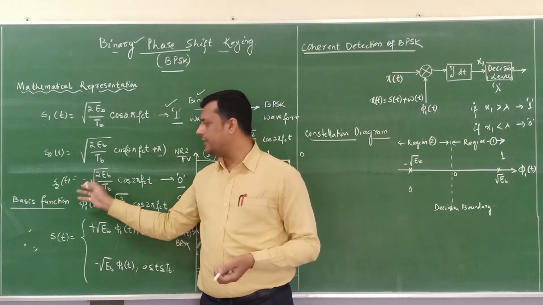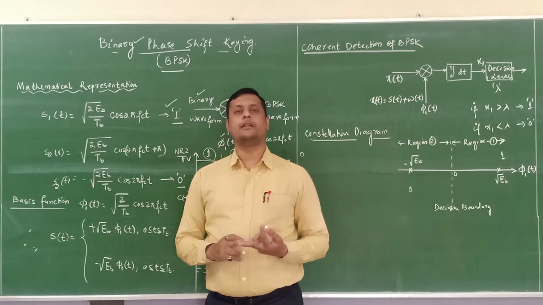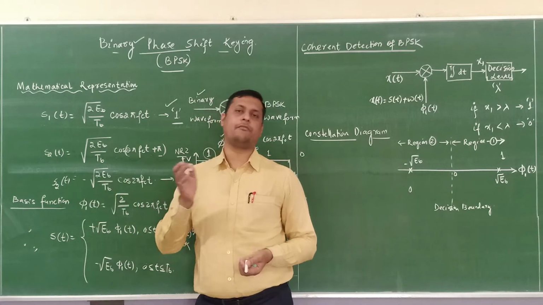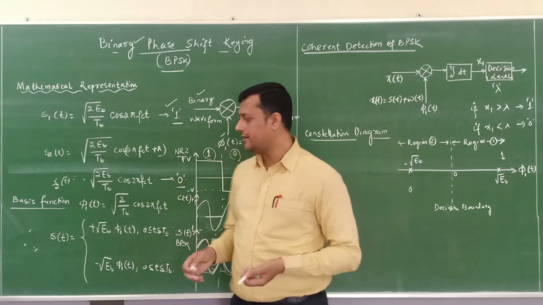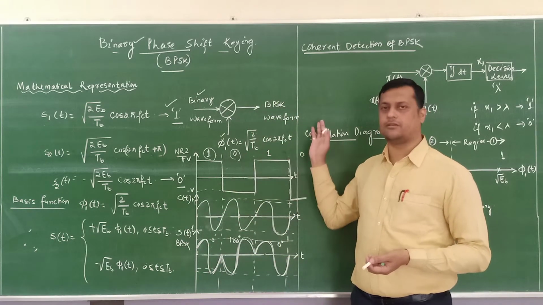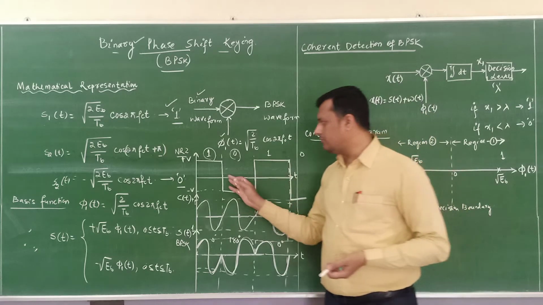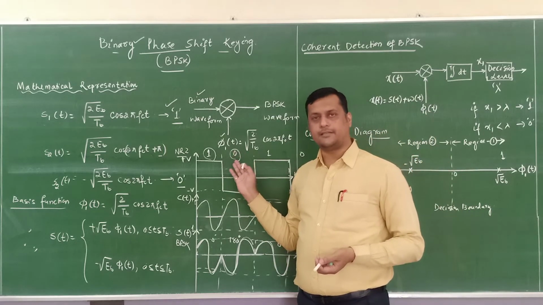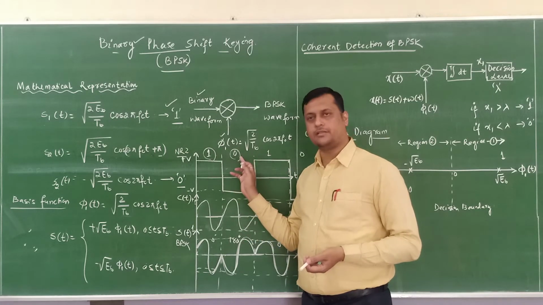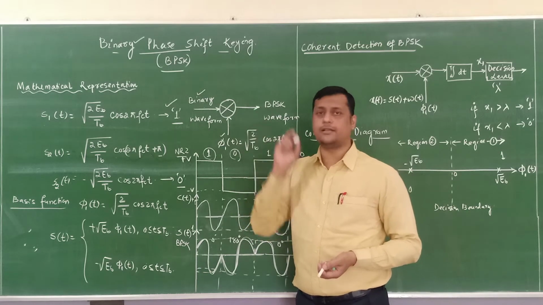Due to the 180 degree phase shift, the amplitude will change. The amplitude will change to minus, so a phase reversal happens. The transition happens from 1 to 0, 0 to 1, then again 0 to 1 if other bits are available. Depending upon the encountered bit, the phase will change. If suppose it is 1, it will follow the same phase until 0 is encountered.